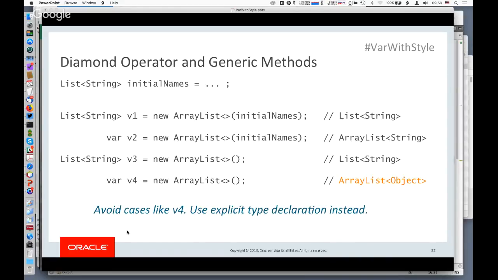doing the wrong thing. Meanwhile, what you should do is avoid cases where you're using var on the left-hand side and you're using diamond or a generic method on the right-hand side when there's not enough information to determine what the type is. And so that information often comes from method arguments like initial names. And so in those cases, it's okay. But if you have no arguments, then that's something to look out for, where you might not have enough type information on the right-hand side.